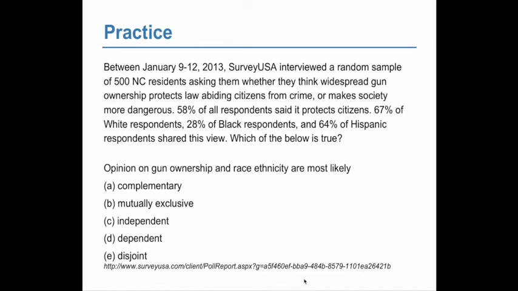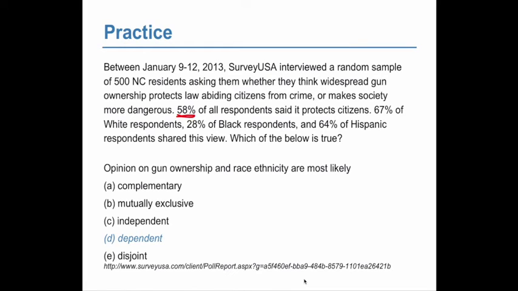So, they're not complementary, right? Because gun ownership and race don't add up to 1. They're not mutually exclusive, and therefore they are not disjoint. They are dependent. Why are they dependent? Well, if they were independent, if they weren't correlated at all, what would you expect the probabilities to be when you break down by race?